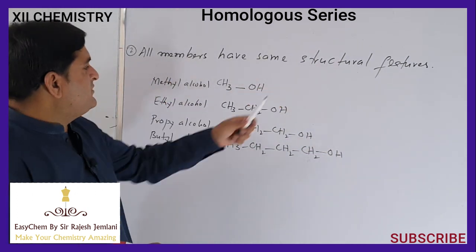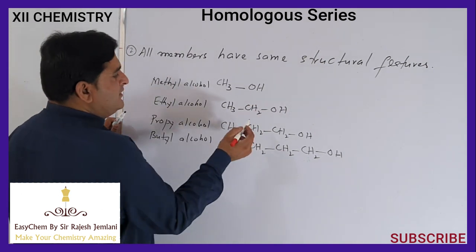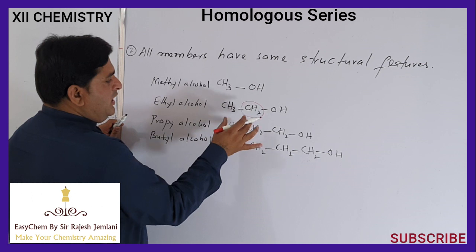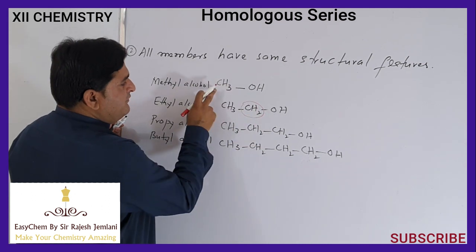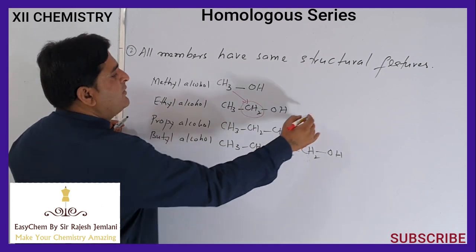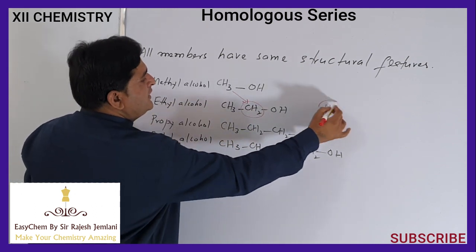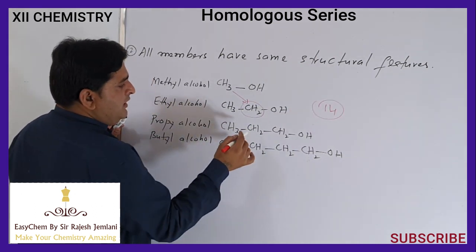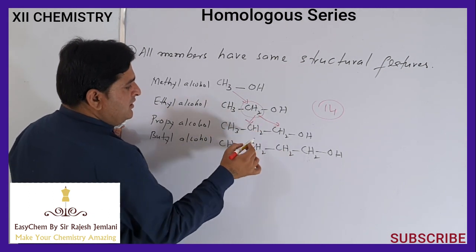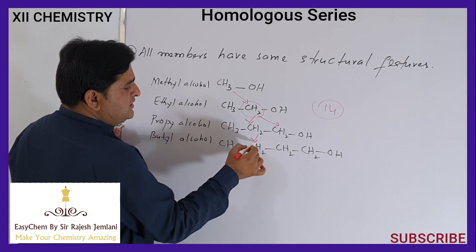All members have the same structural features. Notice that this is methyl alcohol. There is the addition of a CH2 group in ethyl alcohol. The difference between methyl alcohol and ethyl alcohol is this one methylene group, or molecular mass 14. In the same way, here there is one CH2, here there are two CH2 groups, here there are three CH2 groups.